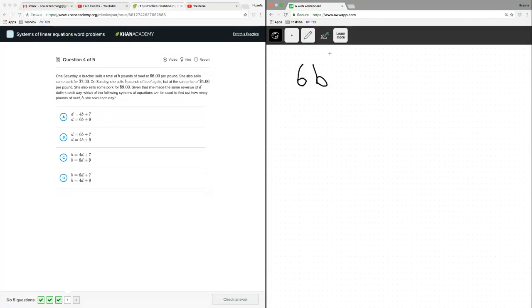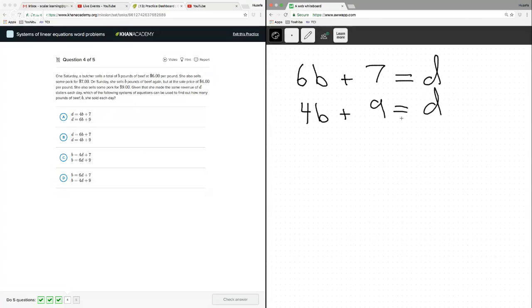So let me restate this. 6B plus just straight up 7. And now I'm looking at this equation. They use D for the total. Yeah, sometimes you need that to help you out. This is Saturday. On Sunday, she sells it for four per pound, makes $9, but makes the same money.